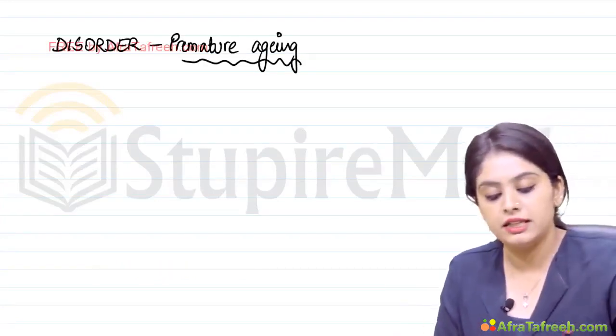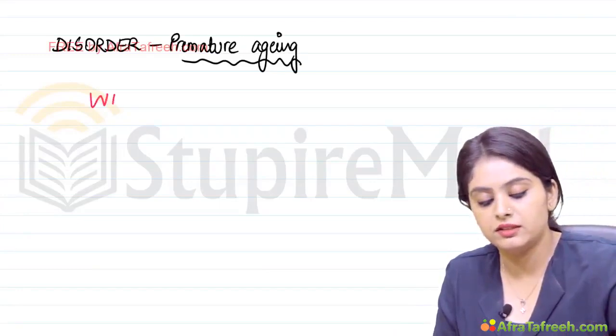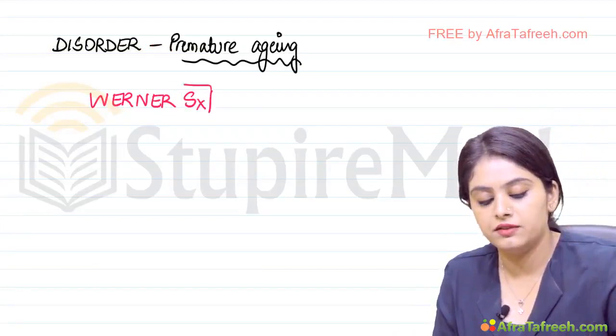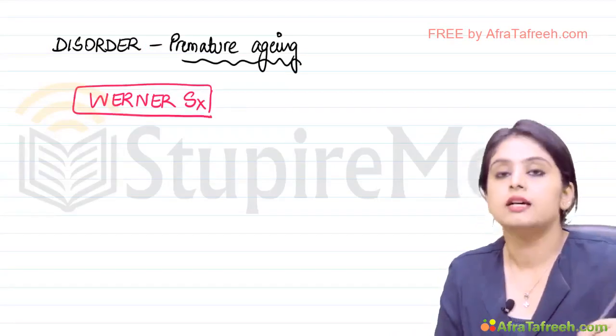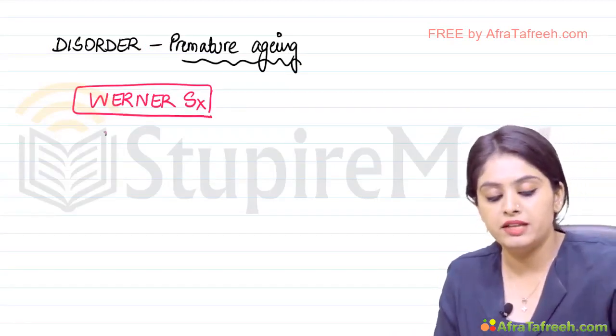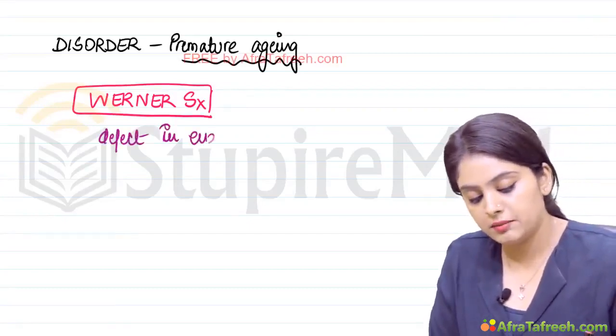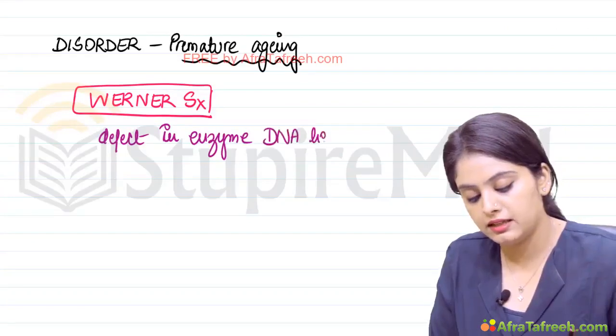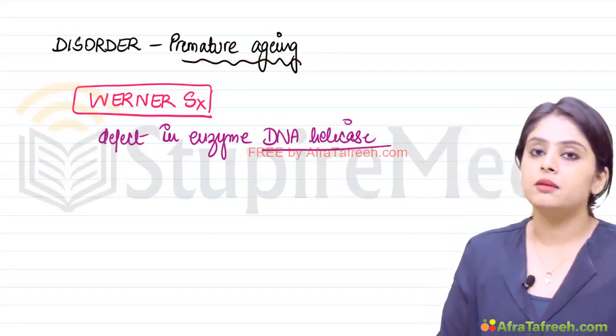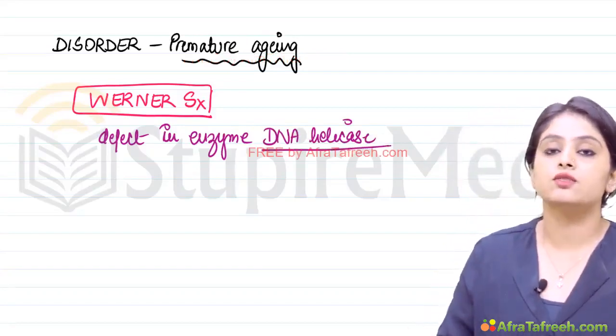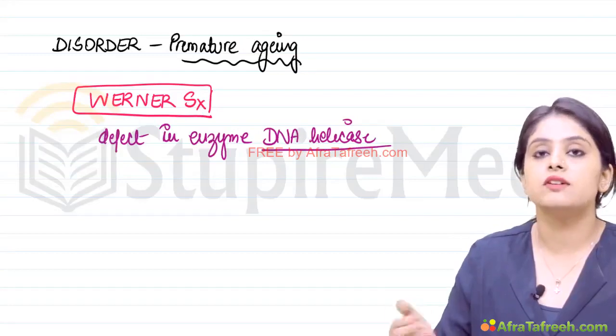Similar to progeria, there is another disease known as Werner syndrome. Remember, in Werner syndrome there is a defect in the enzyme DNA helicase. Because of this defect, the person tends to mature or age faster.